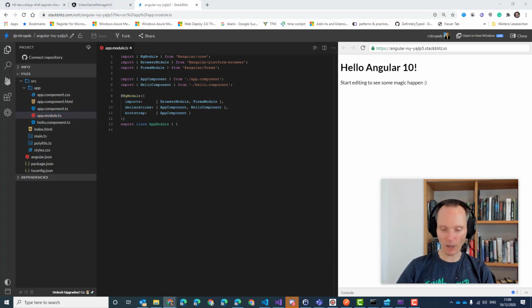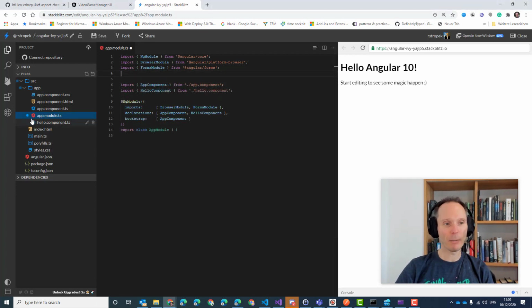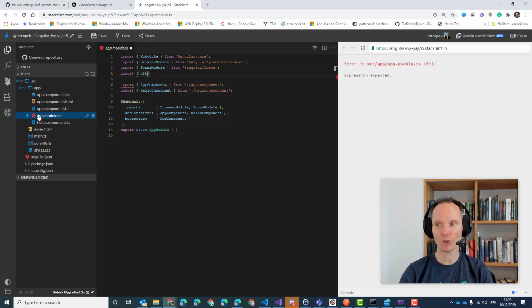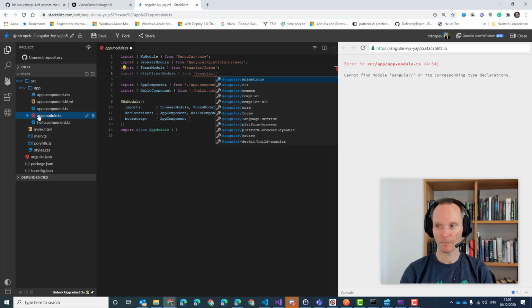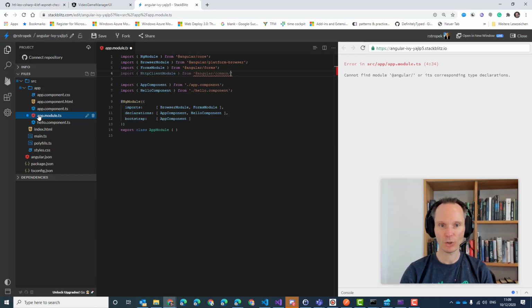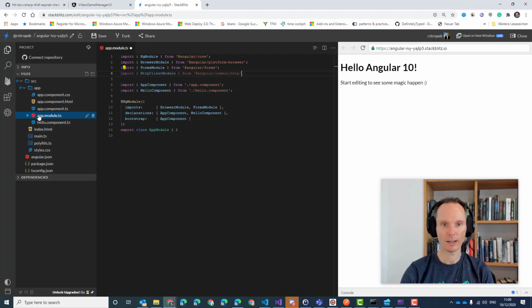Okay. So, please go to appmodule.ts. It's in the source app folder. There we say import HttpClientModule from @angular/common/http, lowercase, something like this. Import HttpClientModule from Angular Common HTTP.